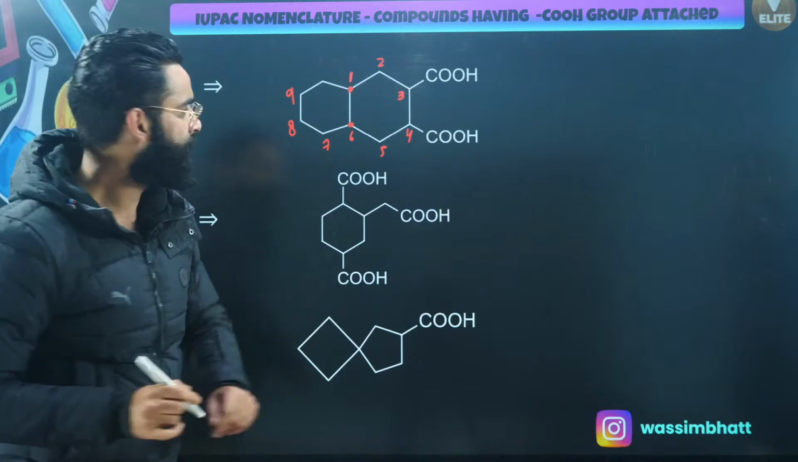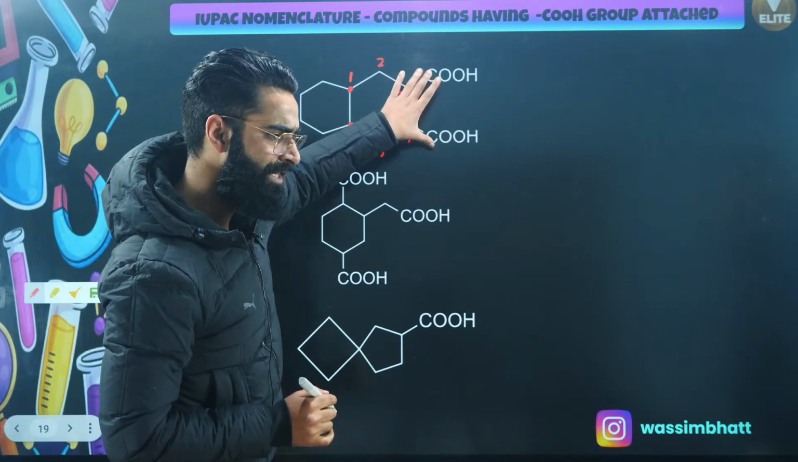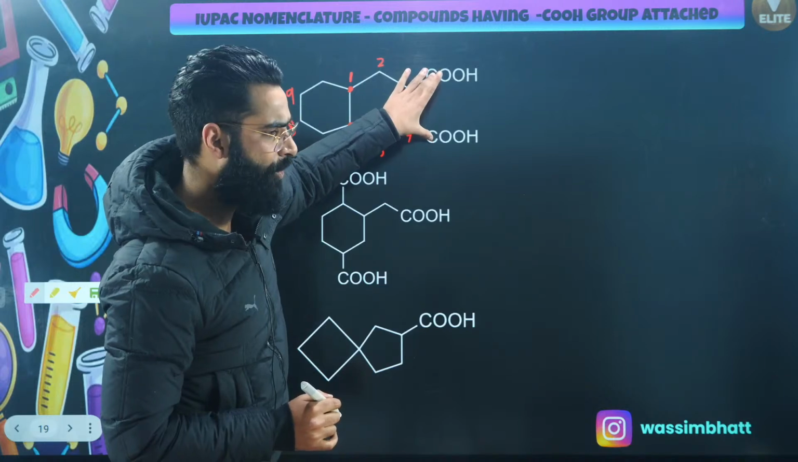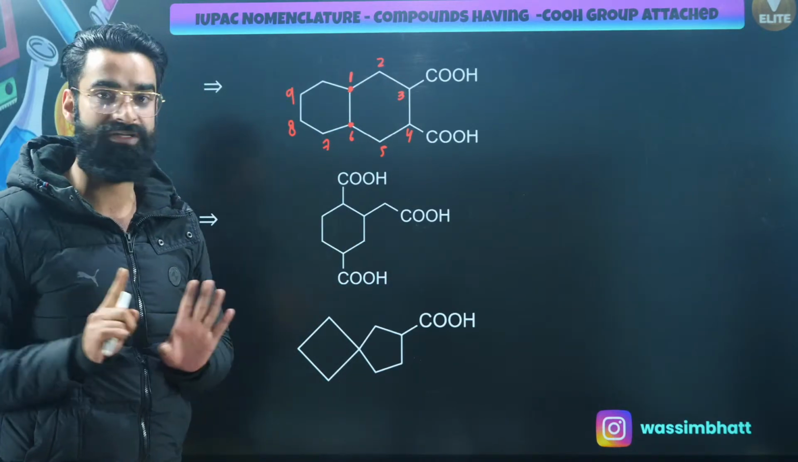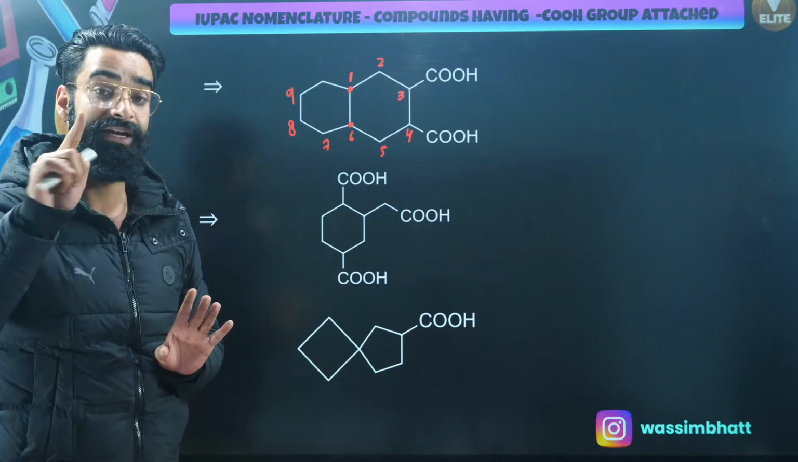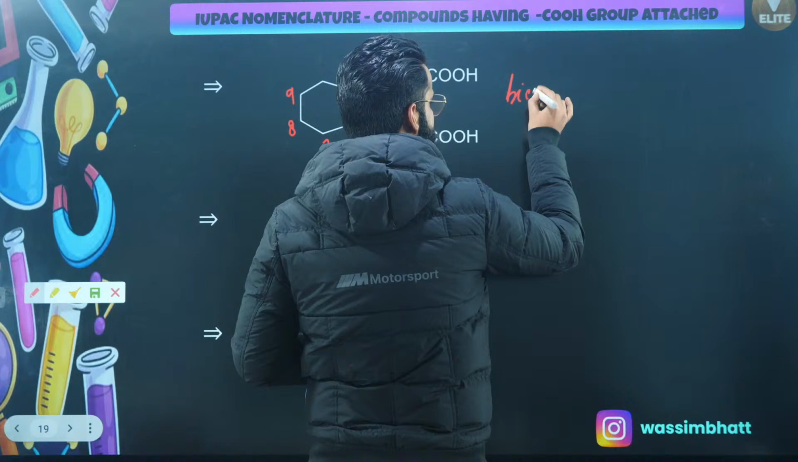Now what about the carbons of these carboxylic acids? Are these part of the main chain? These two carbons of the carboxylic acids are not part of the main chain. So the suffix used is going to be carboxylic acid, right? It's not going to be oic acid. Perfect.